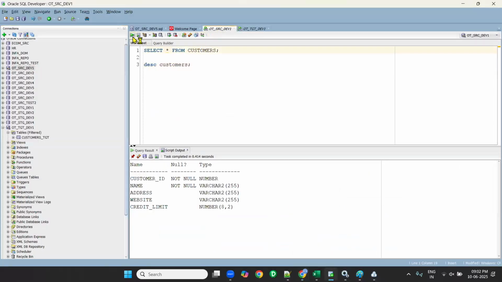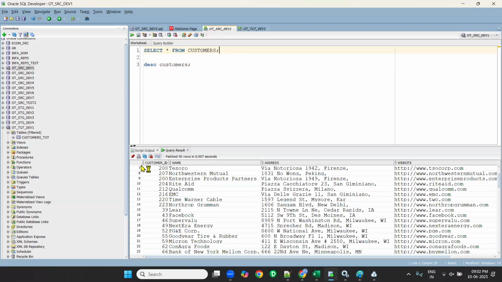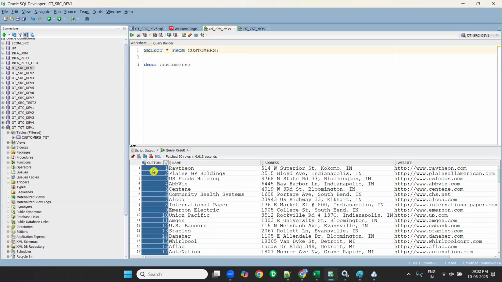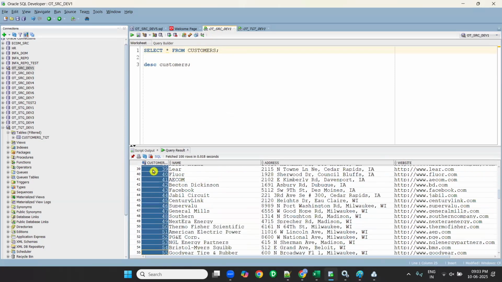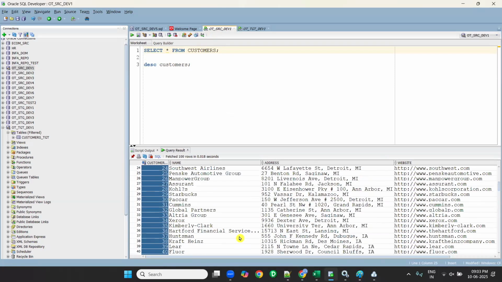Now what we'll do is send only records whose customer IDs are less than 50. I want only customer IDs 1 to 50. I don't want to send all the records to target.